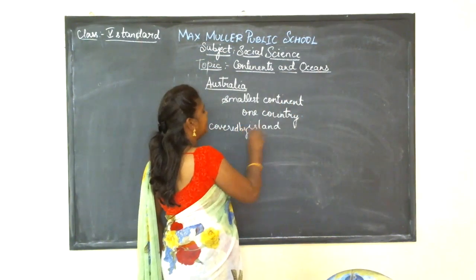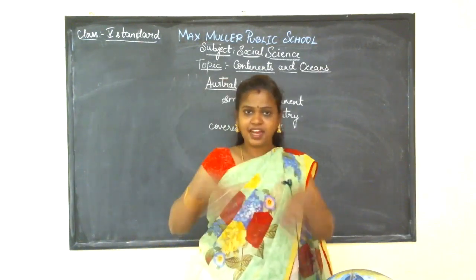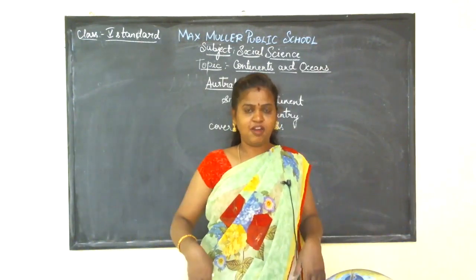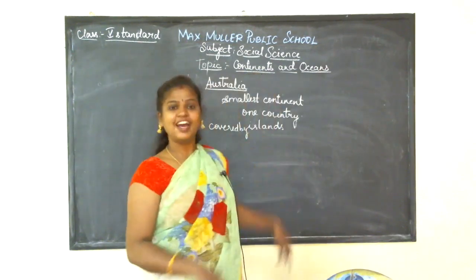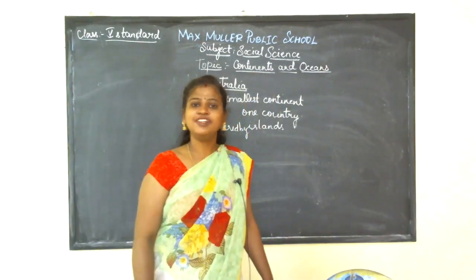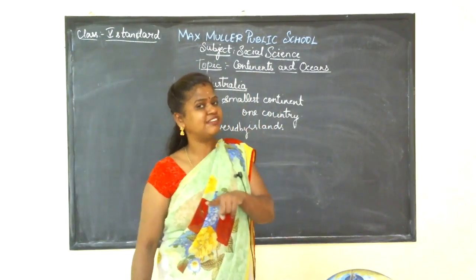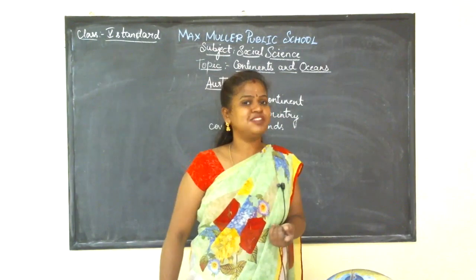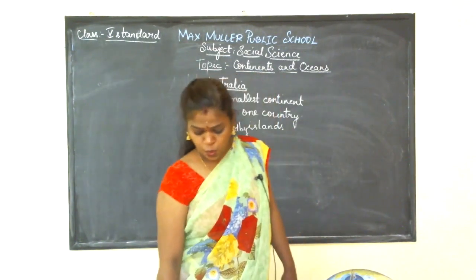What do you mean by islands, children? Islands are land where all sides are covered by water. So that is called an island. In the same way, Australia is covered by many islands, and it has only one country, and it is the smallest continent in the world.